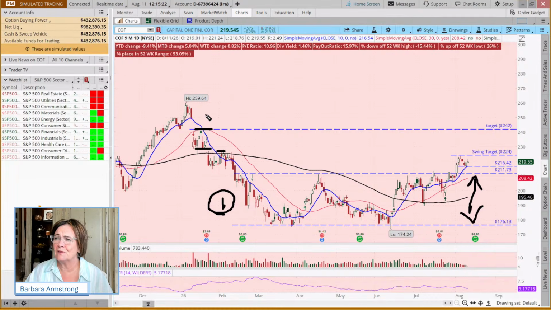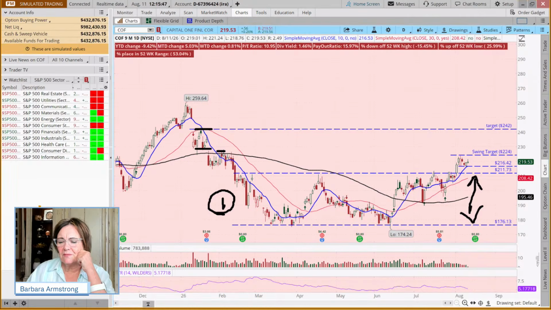And that's what we've done. We've just modified it a little bit, from 246 down to 242. If we get in at 219 and out at 242, that's about a $22 gain. That's 10%.